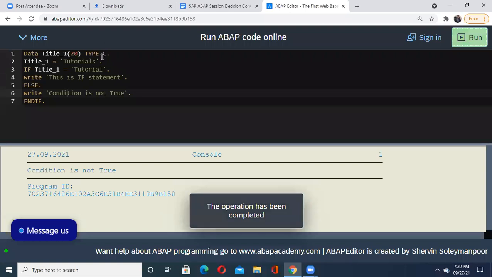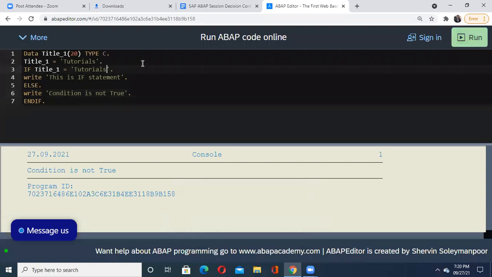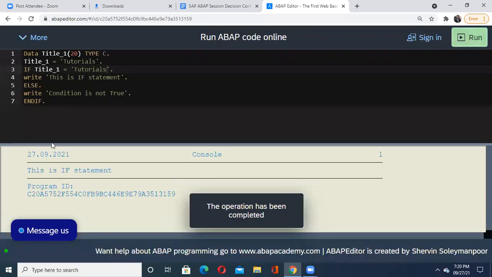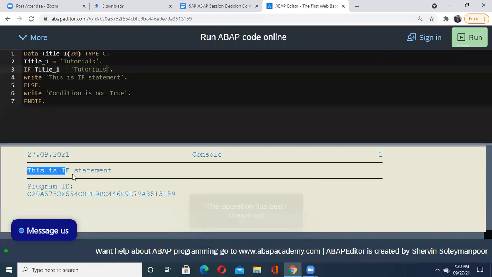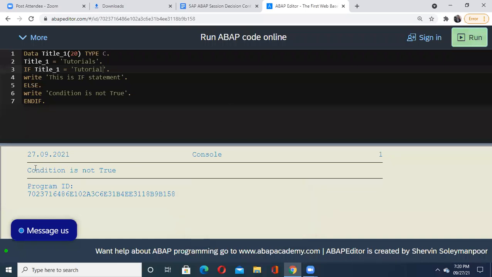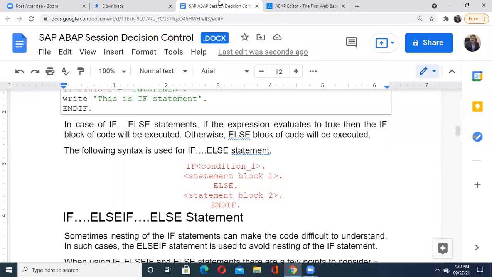Let us keep, initially, suppose tutorials is matching with tutorials, then see the output. I've changed now that matching string. Yes, it is going in that if statement. And when I change this matching string, then in another case I'm going to show the execution of else here. So this way we can do the execution of if else there.